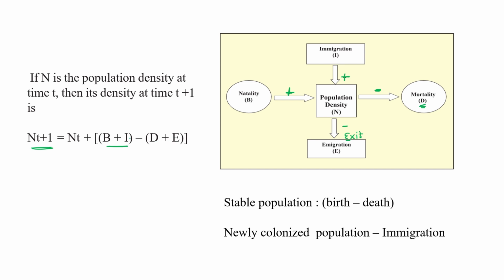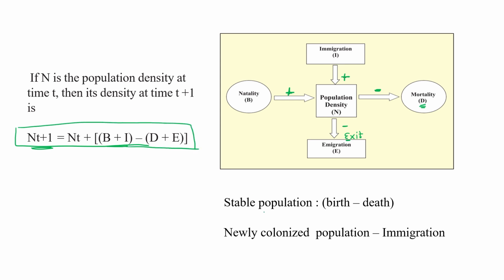If this factor is more, then obviously growth is high. If this factor is more, then we can say growth is not high, it will decline. So this is how we can calculate the growth rate of a population in a given area.